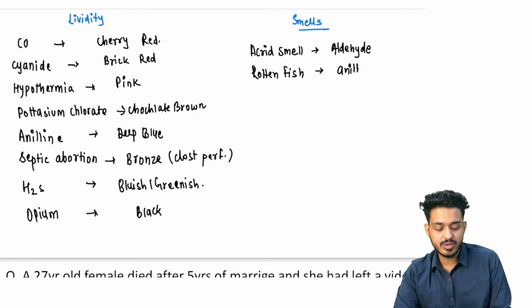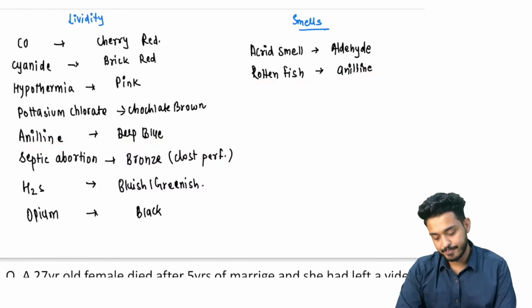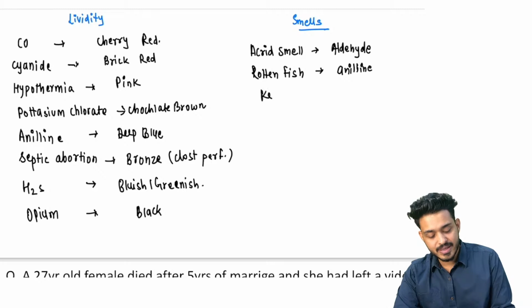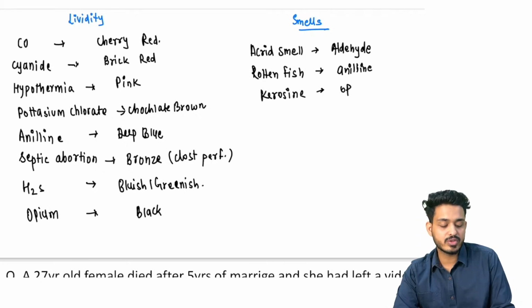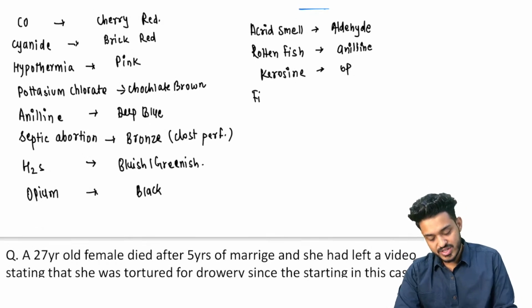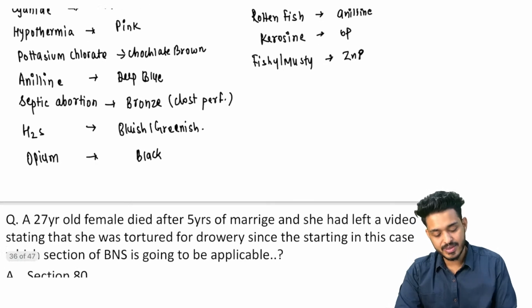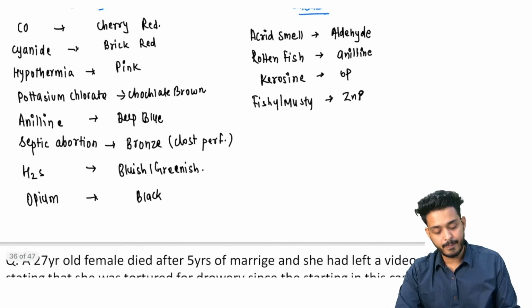Deep blue sea, rotten fish. Deep blue sea, remember, will be having what? Rotten fish, aniline, right? Next, kerosene-like smell you will be finding in organophosphate poisoning. Any organophosphate poisoning can be there, right? Kerosene-like smell. Fishy or musty, that is going to be zinc phosphide, ZnP. That is going to be zinc phosphide, right?